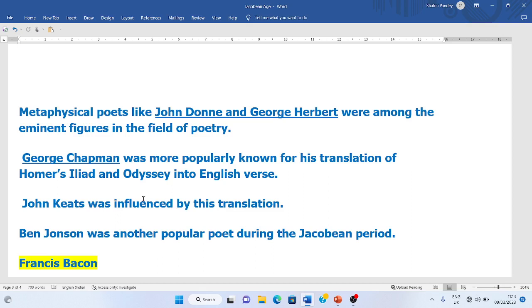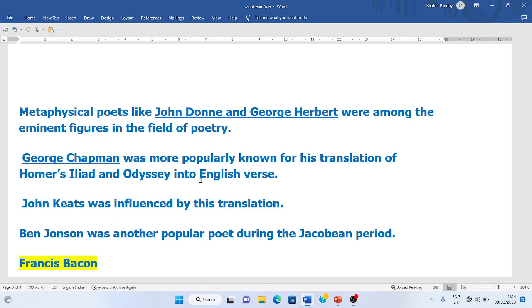A lot of students get confused about who coined the term metaphysics. John Dryden, for the first time, coined the term metaphysics, whereas Samuel Johnson looked at all these writers and poets and put them together in a certain group, and then named them the metaphysical poets.